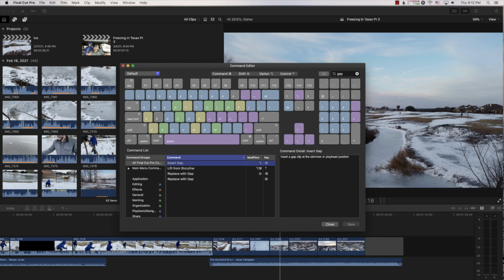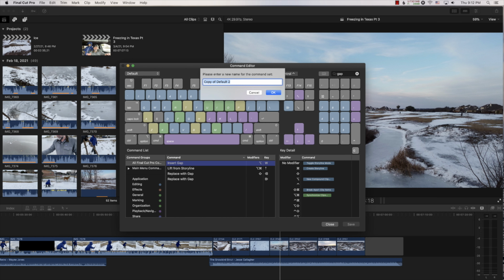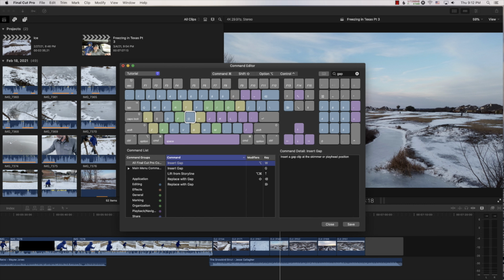What you do is you grab where it says insert gap, drag it up to G, and what it's going to do is it's going to make a copy of this keyboard. Make copy. Name it whatever you want to name it, hit OK. So now you see the new keyboard shortcut for insert gap is G.